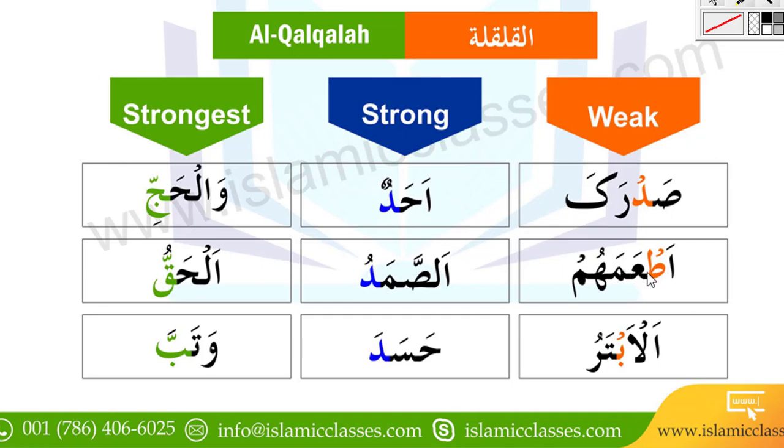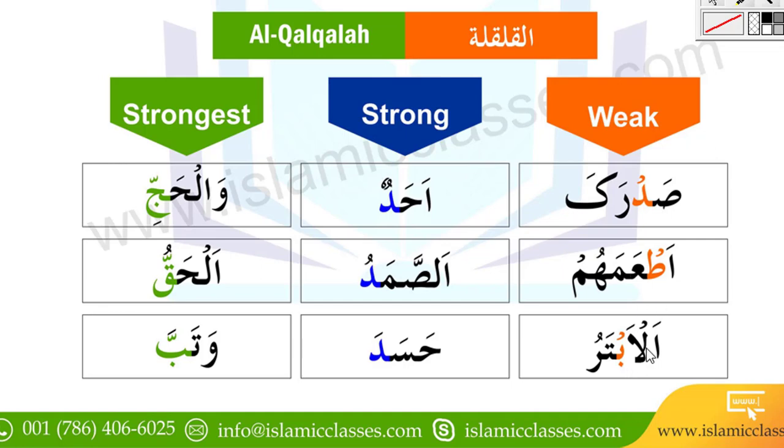The second is Ta. Ta is also a Qalqalah letter, and it has a sukoon sign and is coming in the middle of the word. So we can say أطعمهم. These two sounds are Qalqalah. أطعمهم. It is not a strong or strongest Qalqalah.